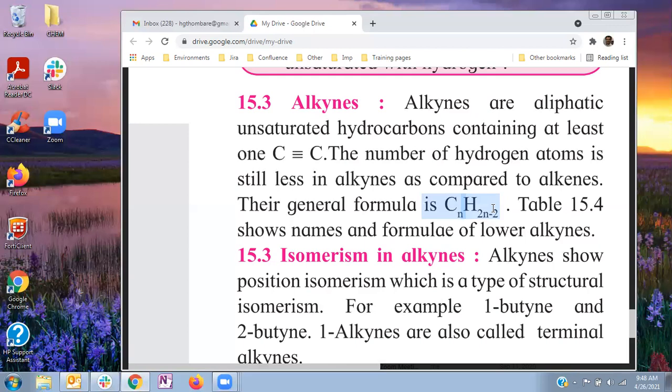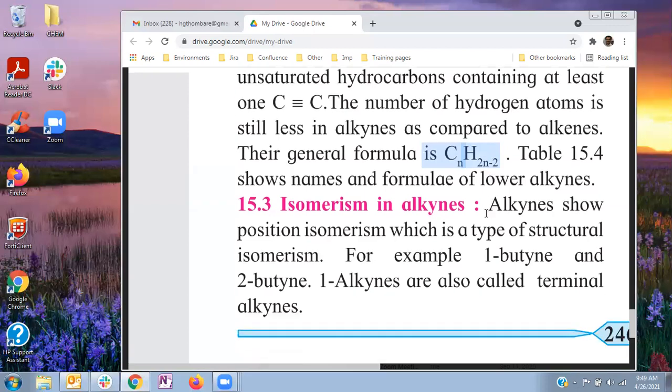Then the second will be C3H4, then C4H6, and like this, different molecular formulae of alkynes can be obtained from the general molecular formula.